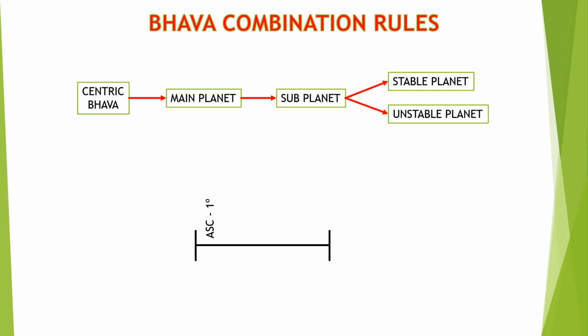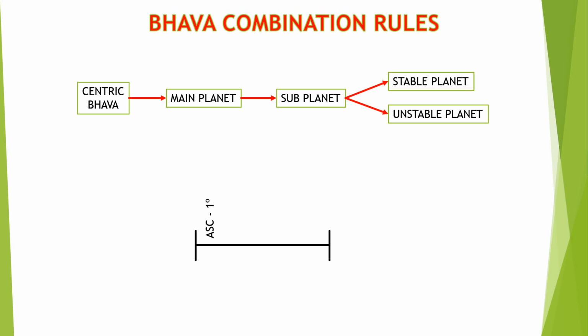Irrespective of the percentage, whichever planet comes first in the combination, we should consider that planet as the main planet. For example, if a bhava has only one planet in the combination and it is only 10%, then this planet will be the main planet for the bhava.